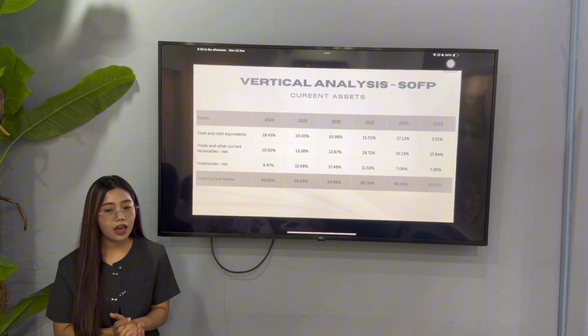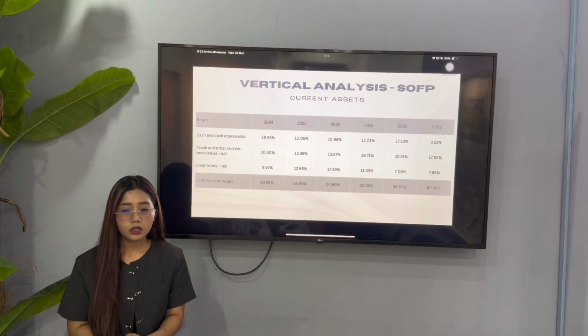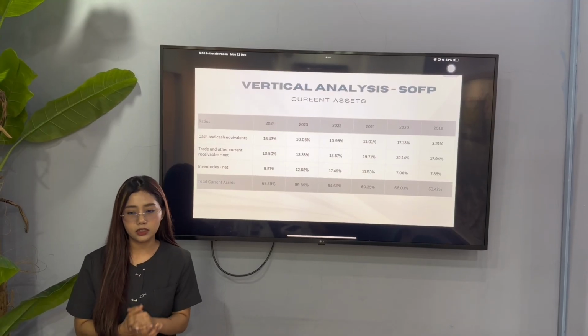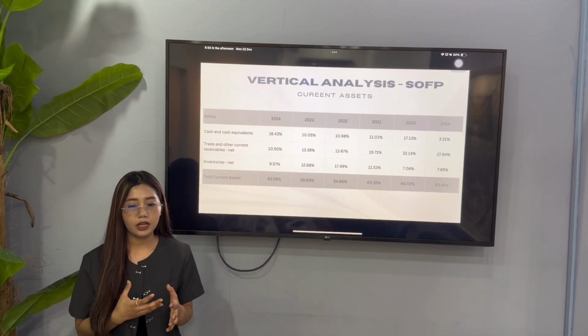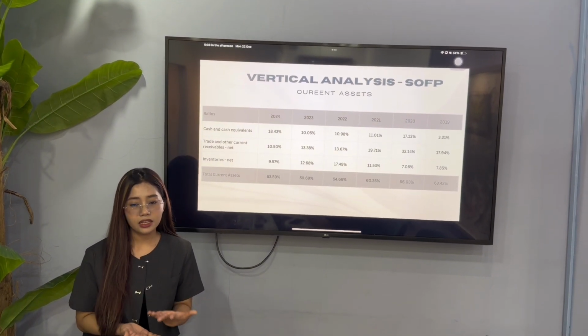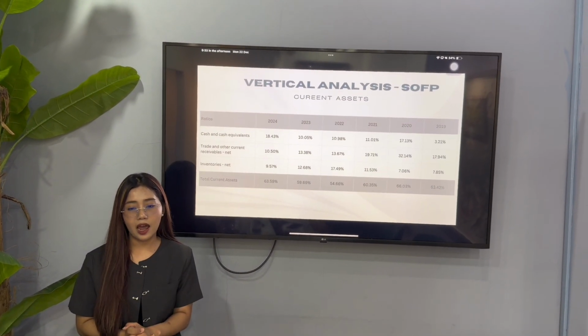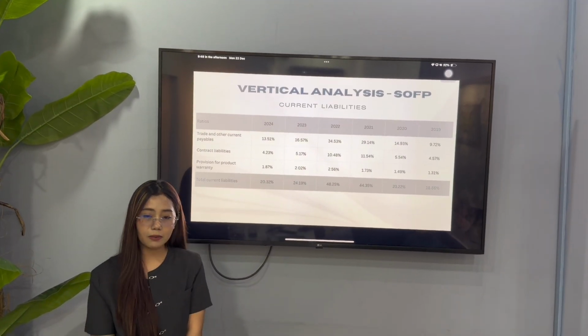Similarly, inventory has decreased from 17.49% in 2022 to 9.57% today. This trend is positive. It shows we are collecting cash faster and moving stock more efficiently, rather than letting capital sit idle in unpaid bills or unsold goods. Now let's move on to the current liabilities.